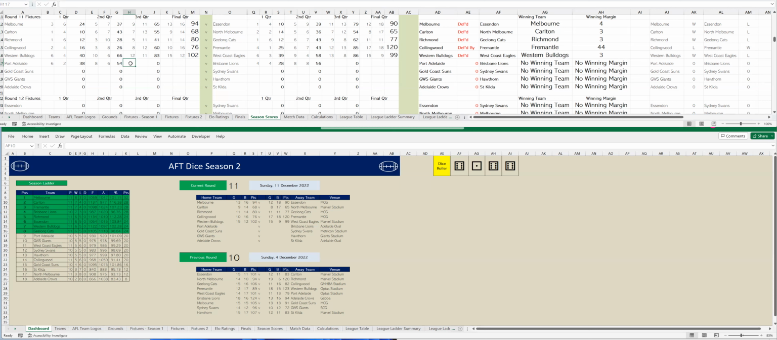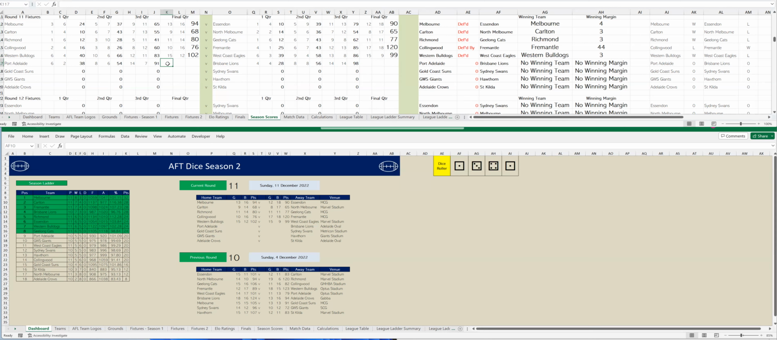And Port Adelaide kicking 6 goals 1. So that's 14 goals 7. To Brisbane 6 goals 6. So that's 14 goals 14. And so at 3-quarter time, Brisbane are leading by 7 points. Let's go to the last quarter.